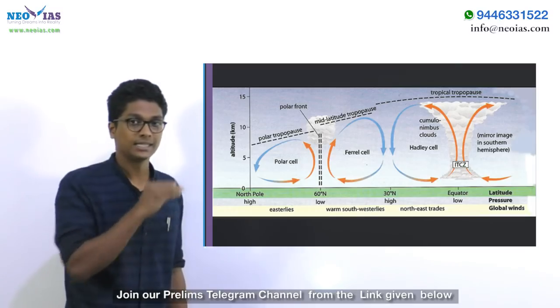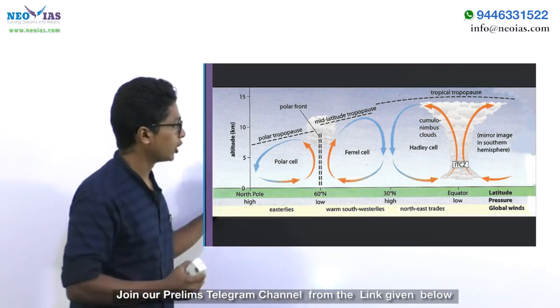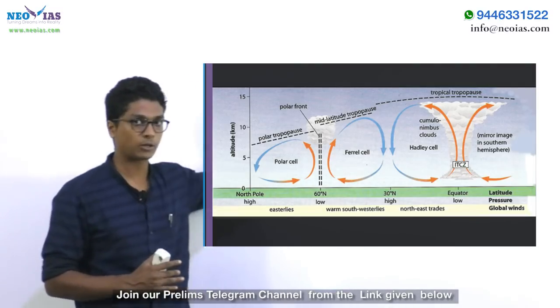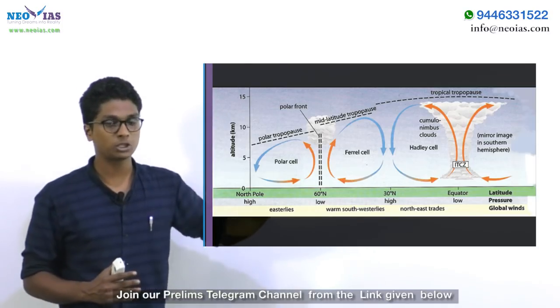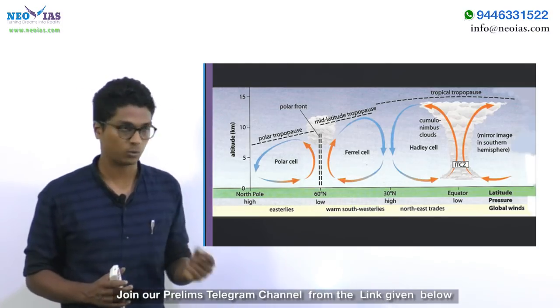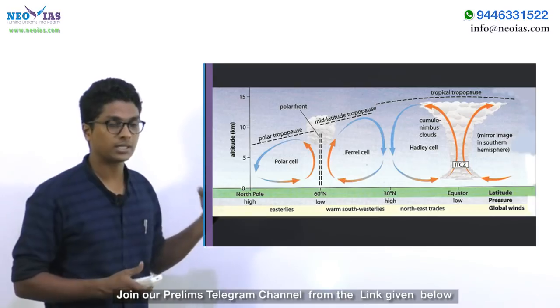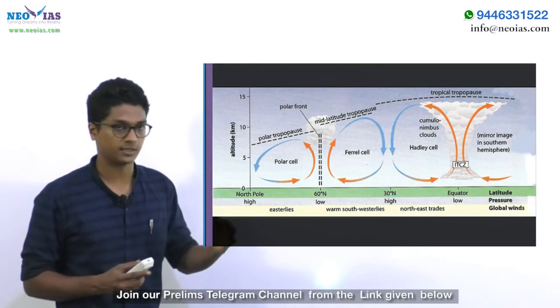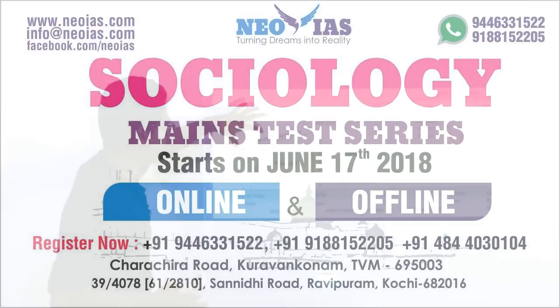stratospheric cloud. Generally, the clouds are limited to the troposphere. We are not having clouds in the stratosphere, but there is one exception, which is the polar stratospheric cloud. This polar stratospheric cloud is generally made up of ice crystals. They are the clouds which are towards the polar regions.